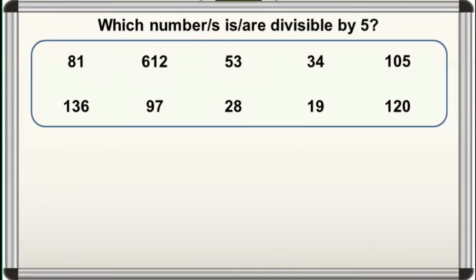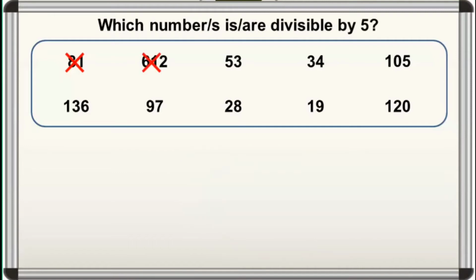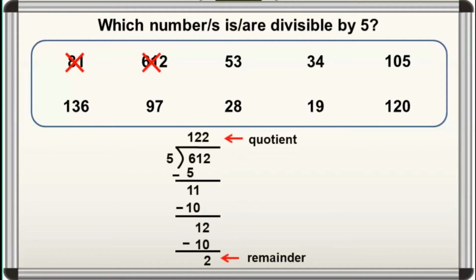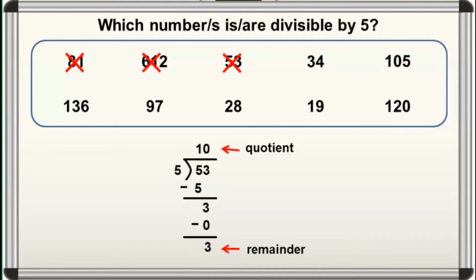Alin sa mga numero na nasa box ang divisible by 5? Isa-isahin din natin. Ang 81 ay hindi divisible by 5 kasi merong remainder 1 kapag dinivide natin ito by 5. Ganon din ang 612. Hindi siya divisible by 5 kasi merong remainder 2 kapag dinivide natin ito by 5. Same with 53 kasi merong remainder 3 kapag dinivide natin ito by 5.